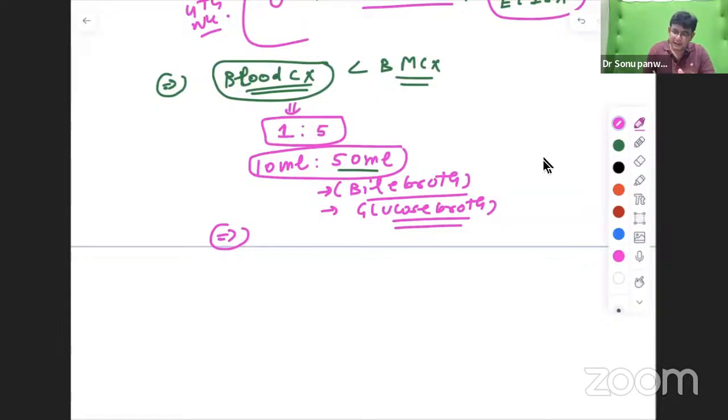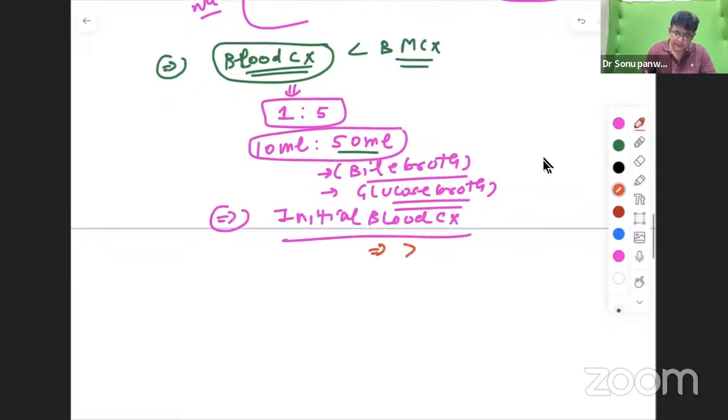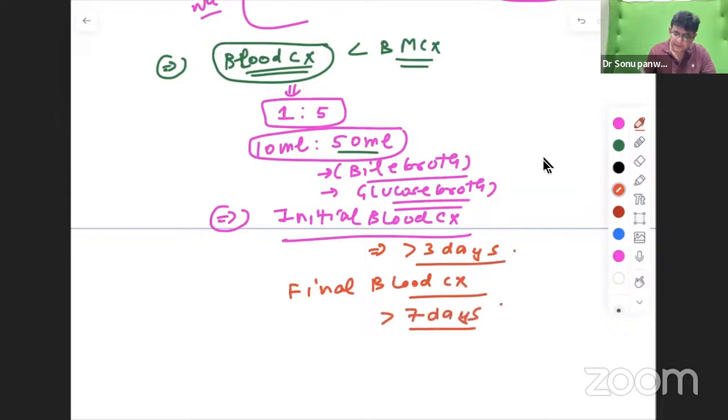7 days. And the initial blood culture report comes in how much time? After 3 days. And the final blood culture report comes after 7 days. Okay. So this also is important stuff which you should know as a doctor, that the blood culture is not given up in 1 or 2 days. It is given a final report in 7 days. In fact, after 7 days.